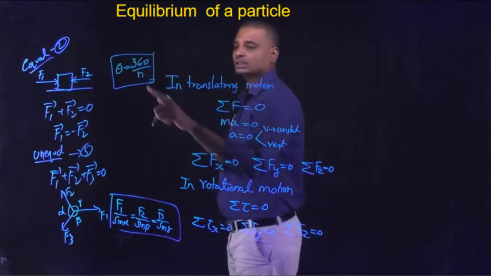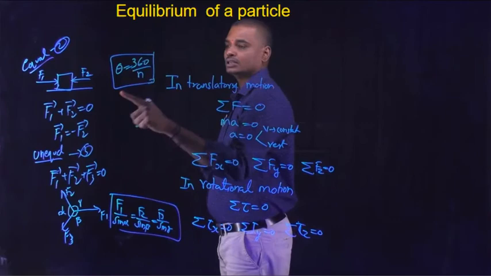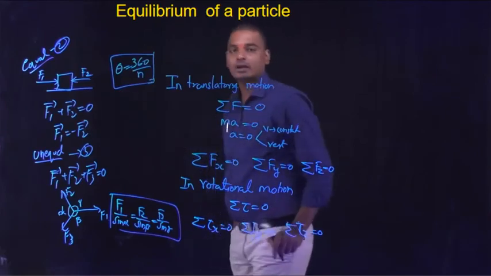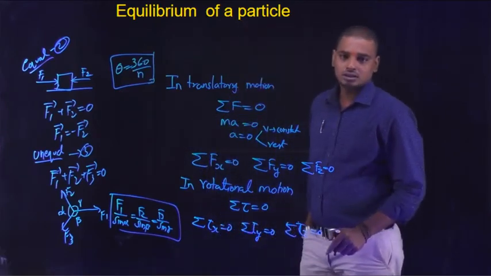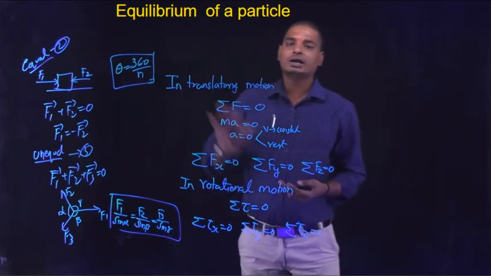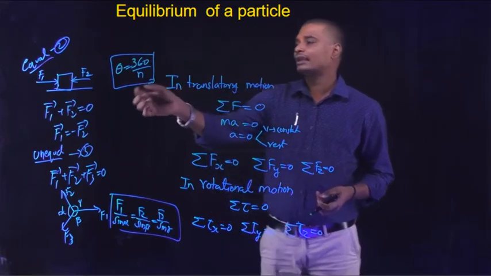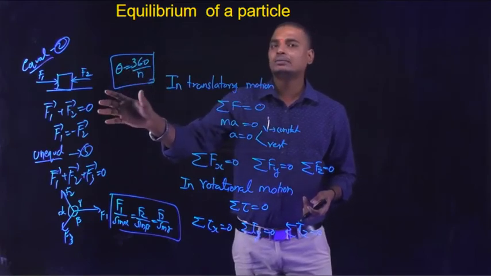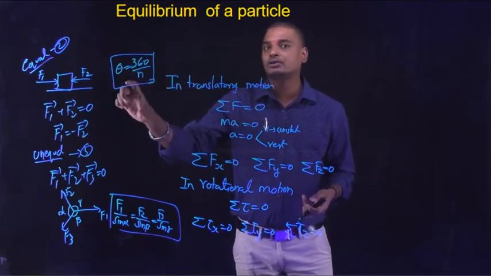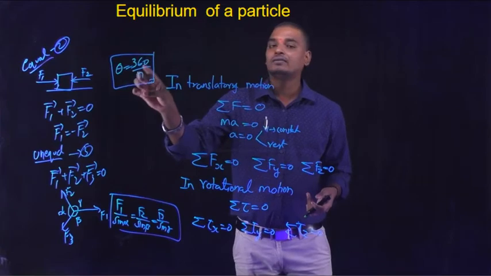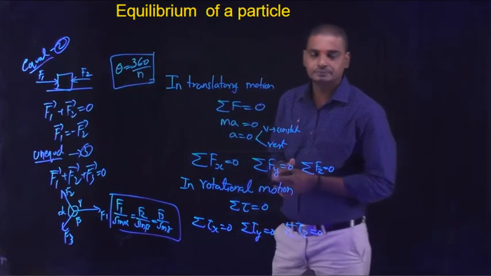If two forces are acting, 360 by 2, that is 180 degrees, equal and opposite forces. If three forces are acting, they should be at 120 degrees. Similarly, for n forces, to keep the body in equilibrium, the n equal magnitude forces are at an angle of 360 by n.